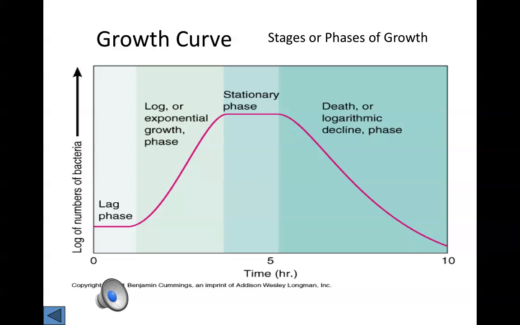Now, if we would actually look at the cloudiness of a broth culture, or simply look to see if a colony is still sitting on the surface of the agar, we might find that everything's dead, even though we can still visibly see the remnants of the cells that were there. So just because a cell is dead doesn't mean it necessarily is going to disappear in our culture, especially on our agar plates.